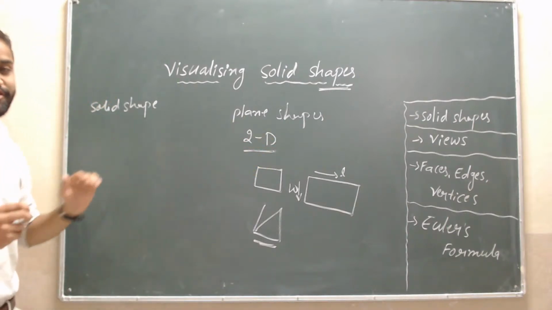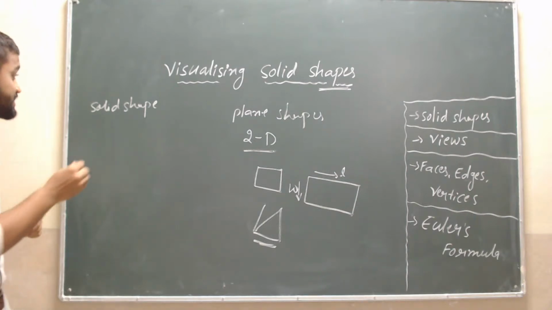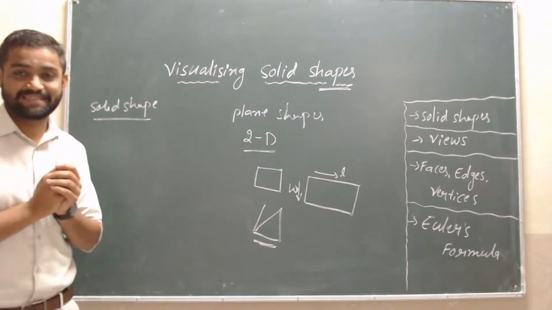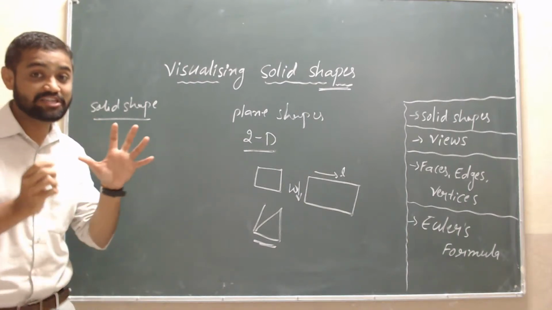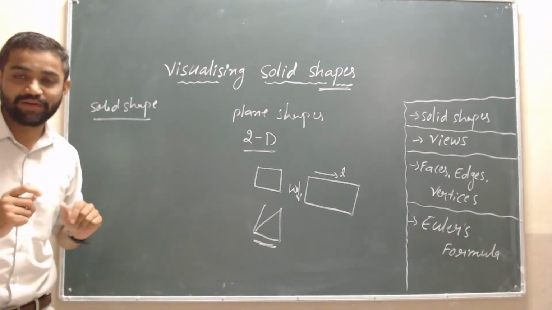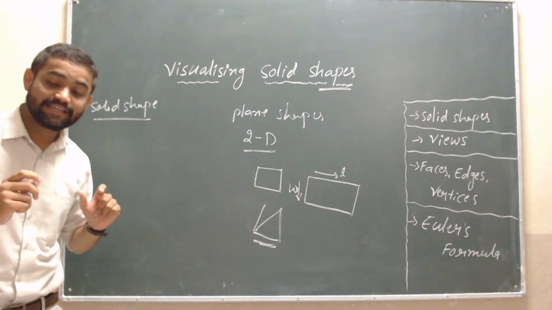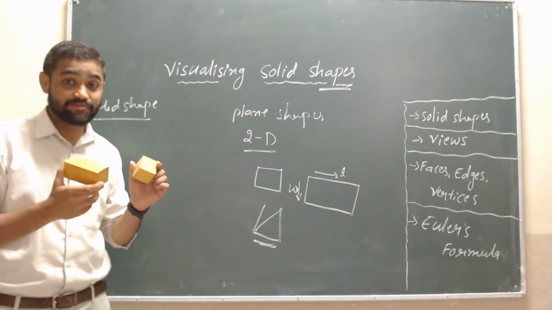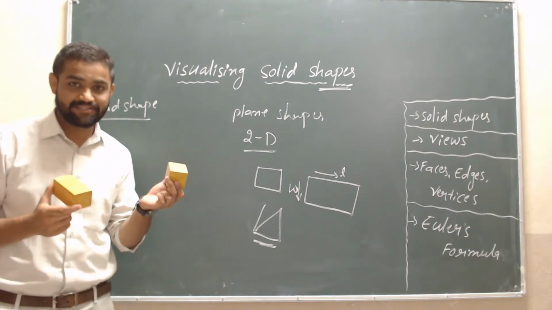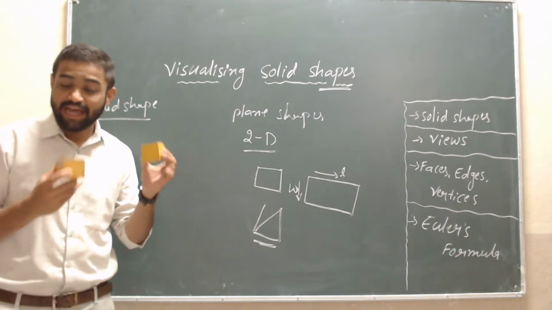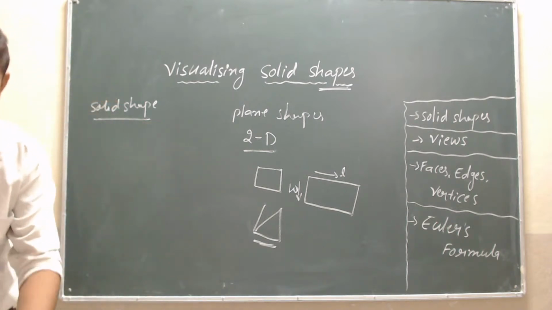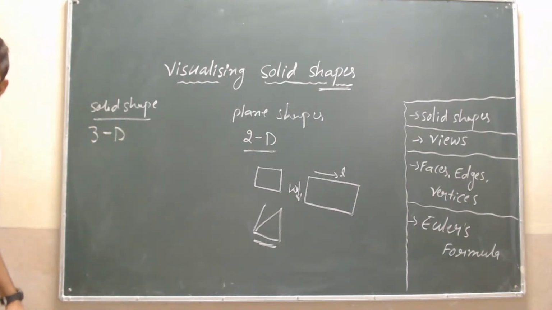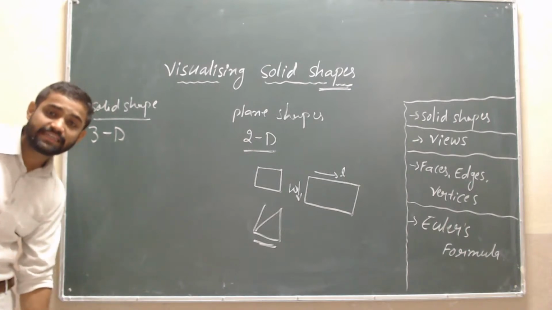Then comes solid shapes. The solid shapes are nothing but they acquire space. These are the solid shapes, they acquire space, students. And here we have to concentrate. The solid shapes are three-dimensional. What is meant by three-dimensional?